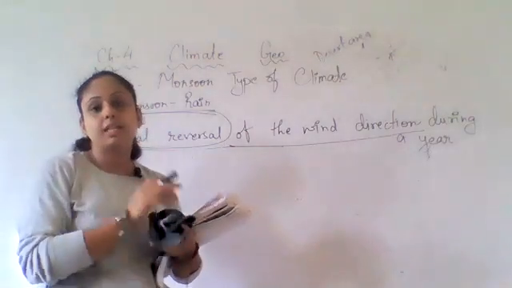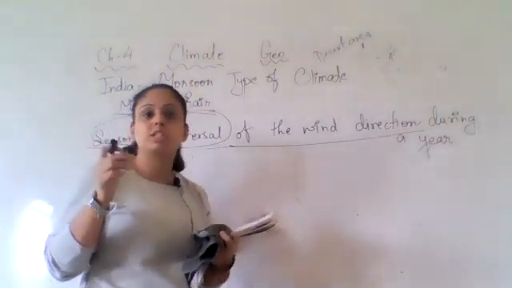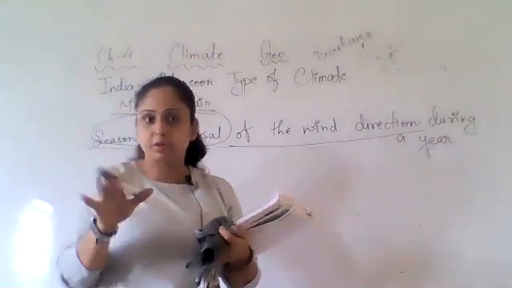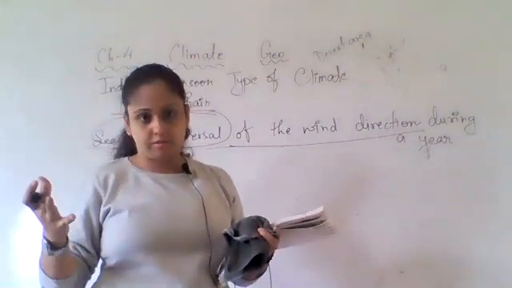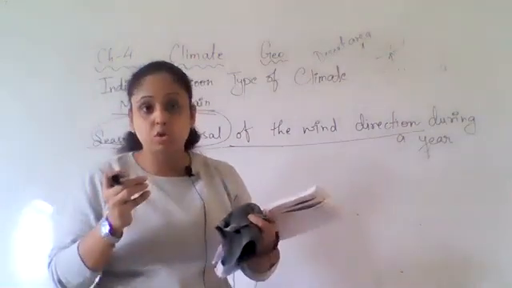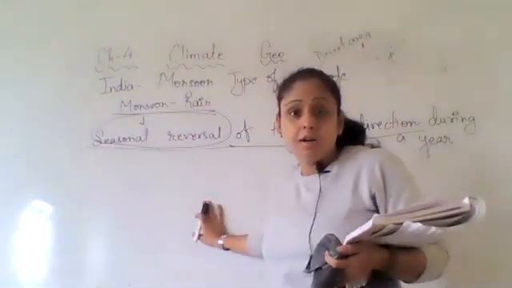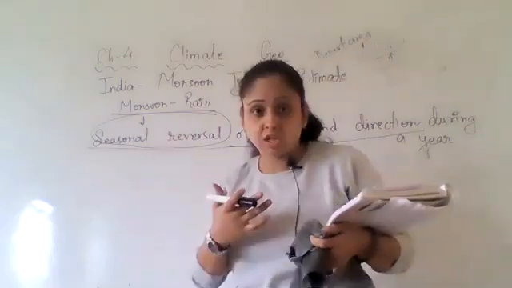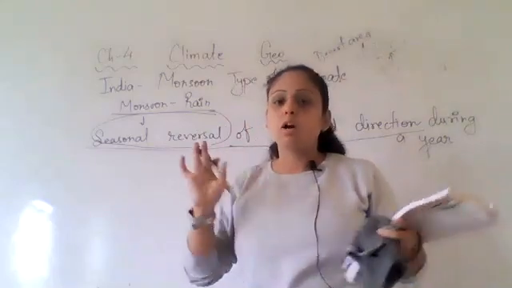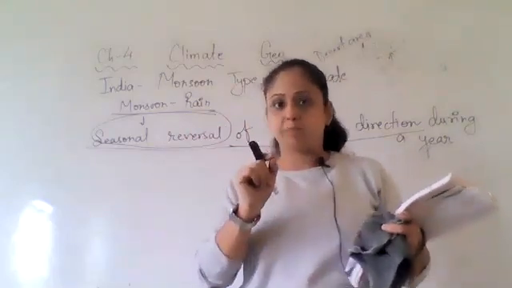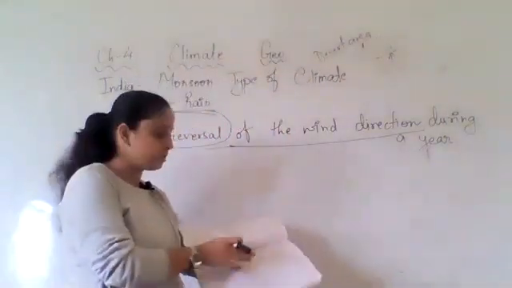So if we see, the monsoon is not just rain. It is not just referred to rain. Okay, it is actually a climate zone. So how is it a climate zone? Why do these winds change their direction? What happens when they change their directions? All are part of our chapter, and we will discuss all of it.